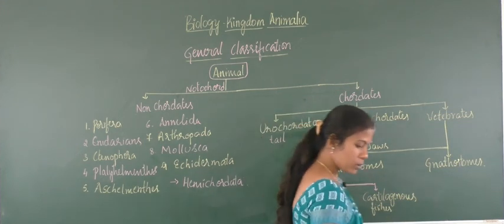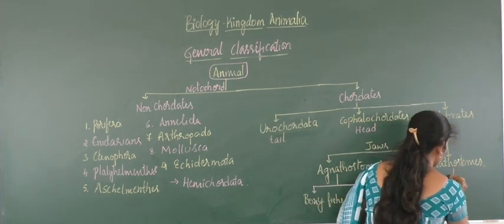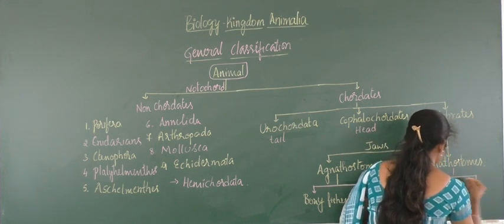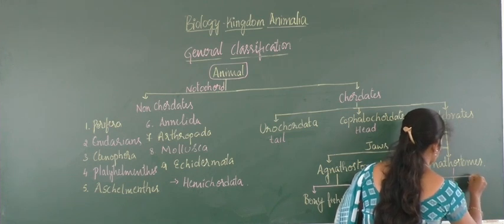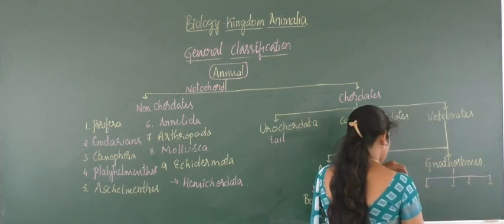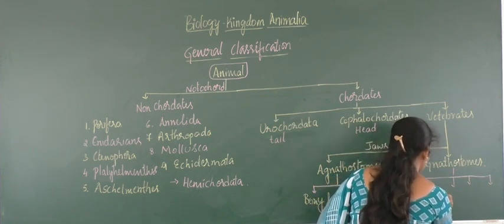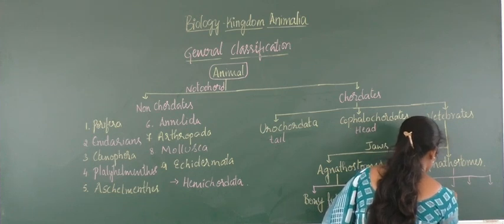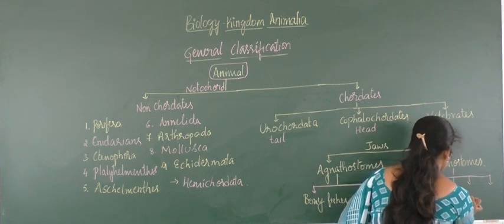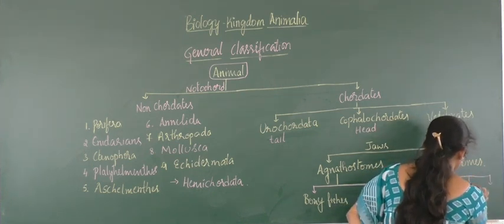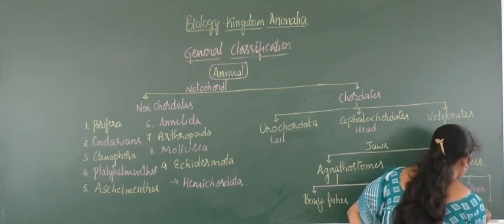And again these gnathostomes will be classified into 4 different groups. Those are amphibians, reptiles, and later on aves, commonly called birds, and last is mammals.